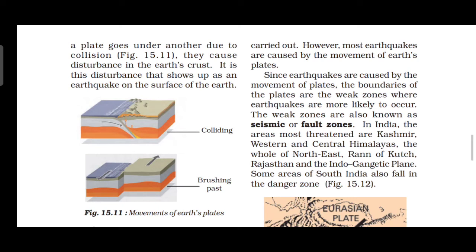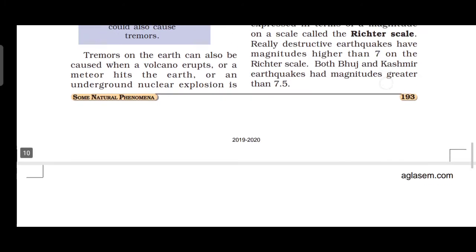Then the power of the earthquake is expressed in terms of magnitude on a scale called what? Richter scale. The power of the earthquake is measured with a scale called the Richter scale.